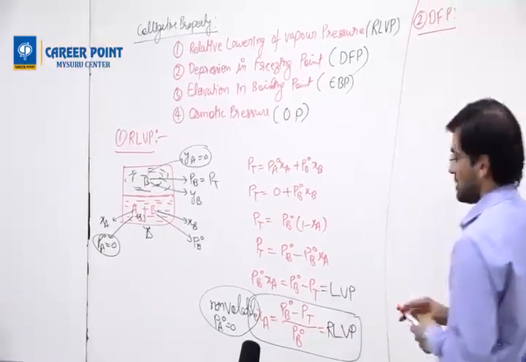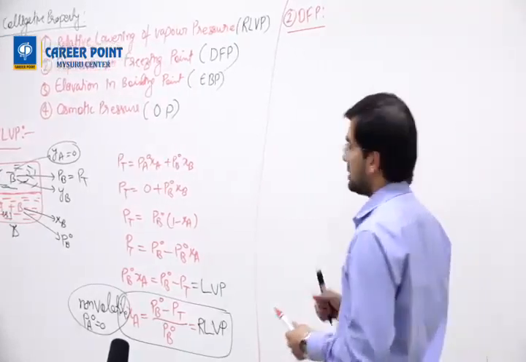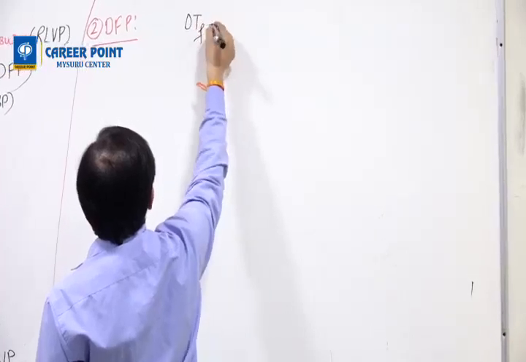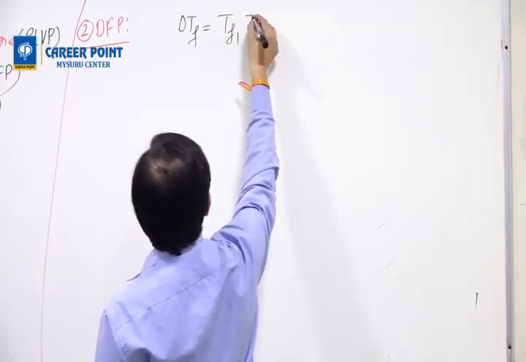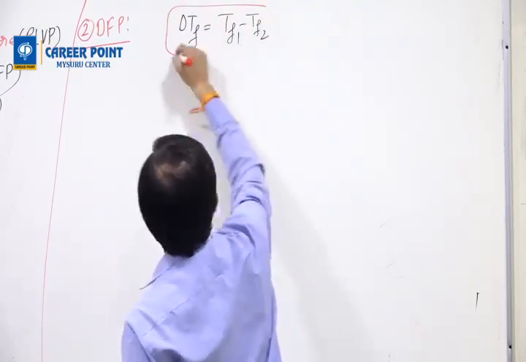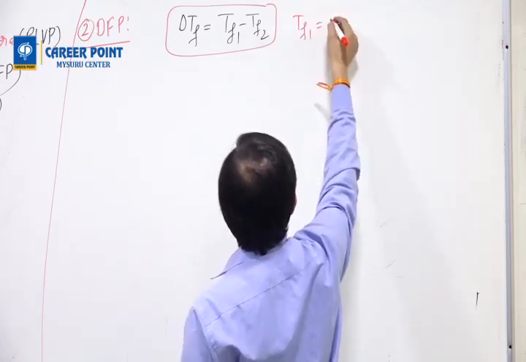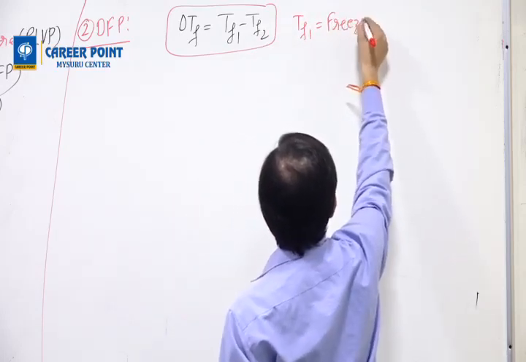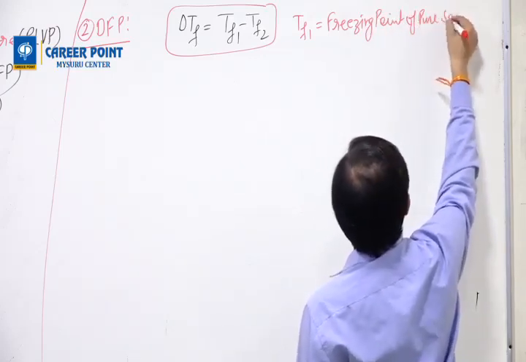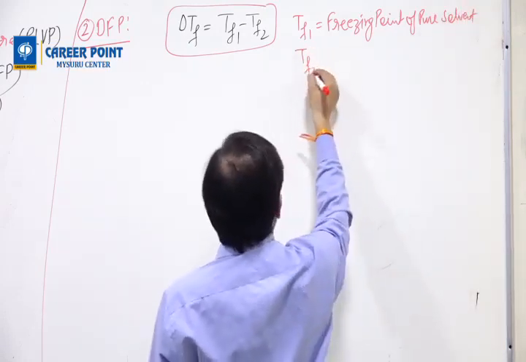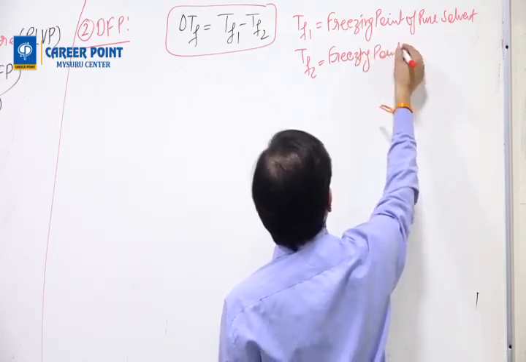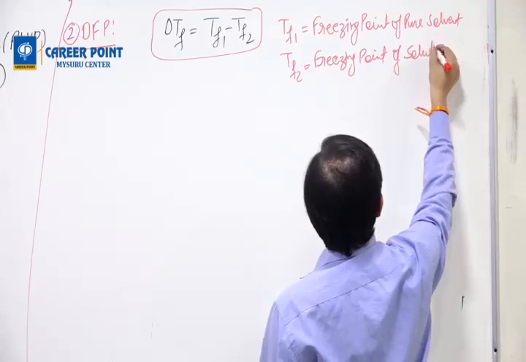Second is known as DFP, depression in freezing point. So now what happens is we find delta TF. Delta TF means what? TF1 minus TF2. This is one formula. What is TF1? TF1 equals the freezing point of pure solvent. TF2 is what? Freezing point of solution.